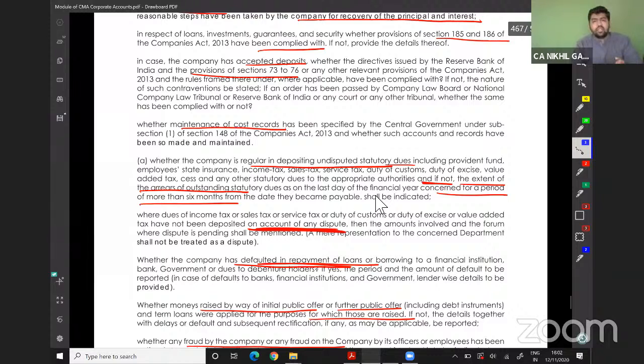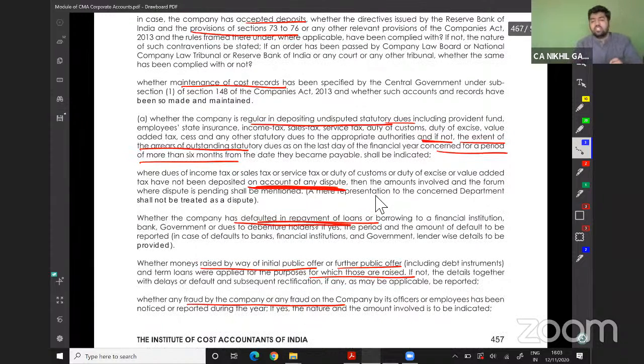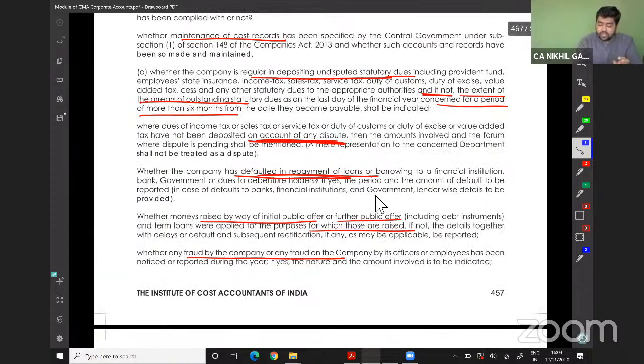Whether the company is regular in depositing undisputed dues, meaning the company wants to deposit but still has not deposited. There is a delay in payment of income tax, provident fund, professional tax, and so on. If they are outstanding for more than 6 months, the same should be disclosed. In case of disputed dues, the same should also be disclosed: disputed dues with income tax, customs, GST, VAT, service tax, and so on. Whether the company has defaulted in repayment of any loan.